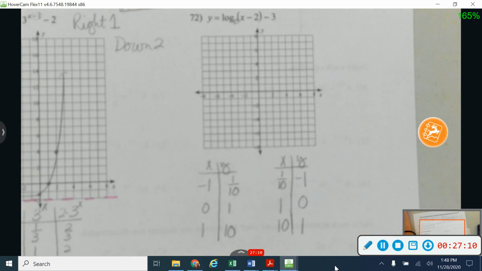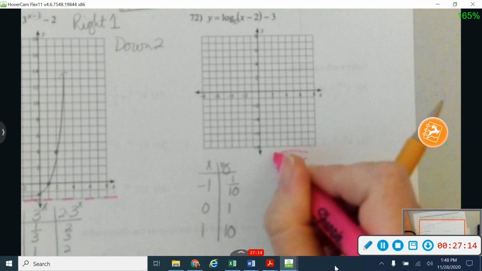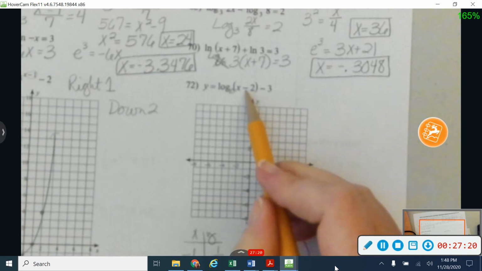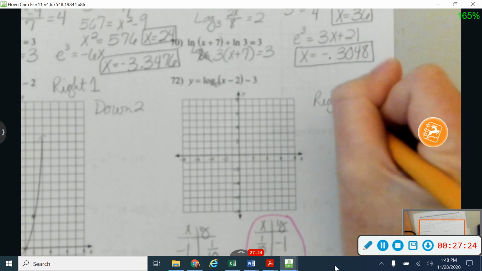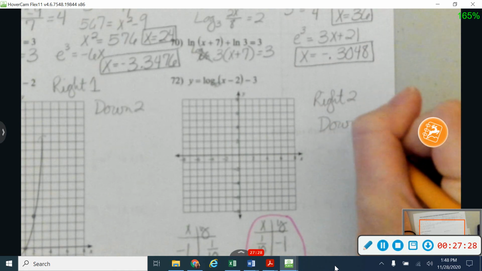Okay, so find your exponential table, and then use the inverse, so the switching of x and y. And these are the points that I'm going to graph with a move to the right 2, because that's on the inside. So right 2 and down 3.